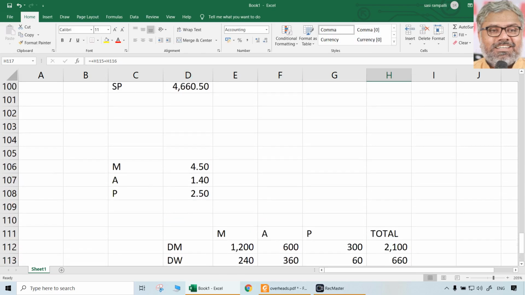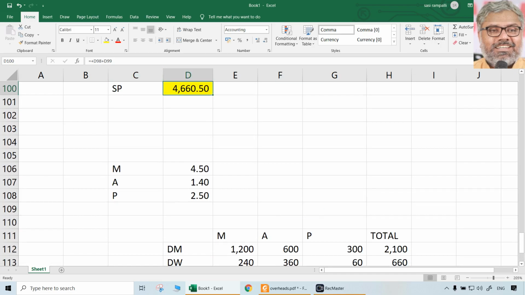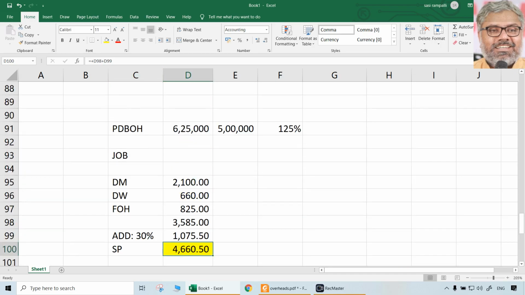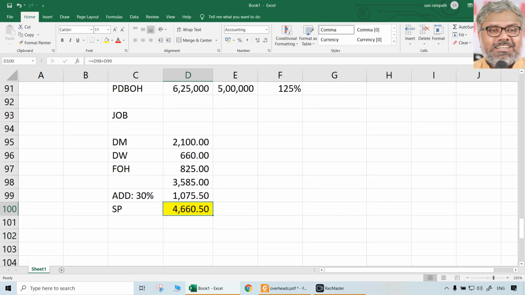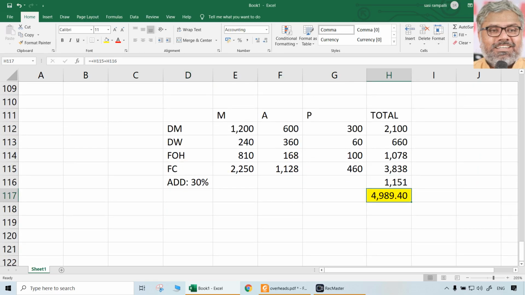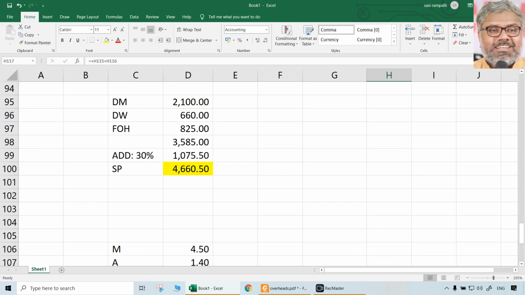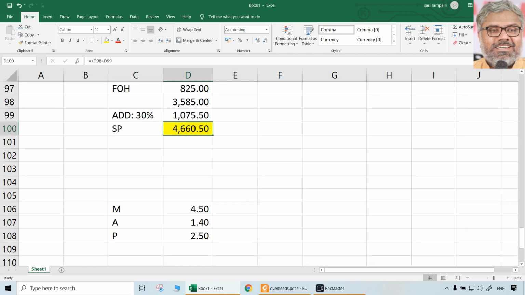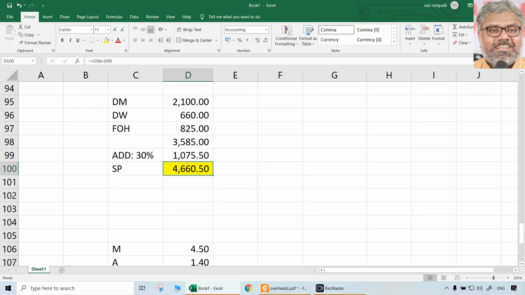What was the earlier selling price? 4660.5. See the difference. Earlier, because of an unscientific method, they were charging for this job lesser than what they are supposed to charge. Now, taking a better method compared to the blanket rate, the job cost and the job selling price are more. This is the correct thing. Earlier, if they continued taking a blanket rate, they will get 100 different jobs, and if they keep on underpricing them, at the end of the year suddenly they will wake up and see there is a lot of loss. Why did it happen? We added profit now. That's what they think. That's where the problem happens in real life.